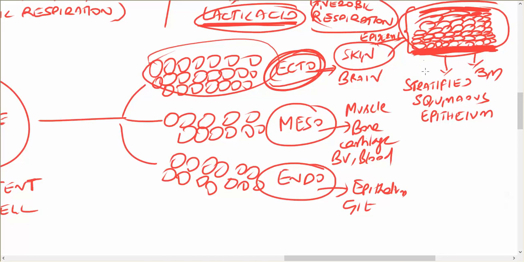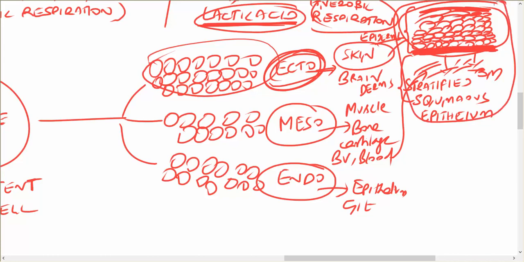Beneath the basement membrane we have connective tissue that is called the dermis. This dermis contains blood vessels. This all comes from the mesoderm. So when you see a single organ, it contains tissues from ectoderm and mesoderm. So this you should understand.